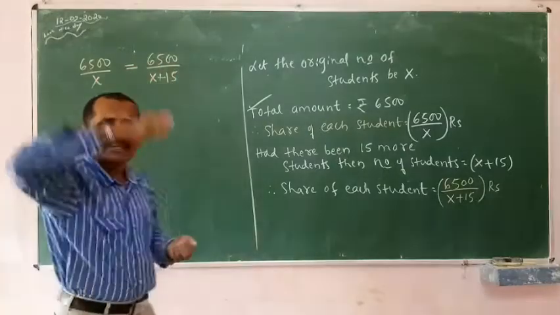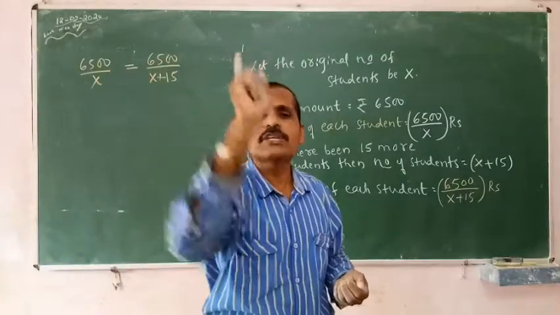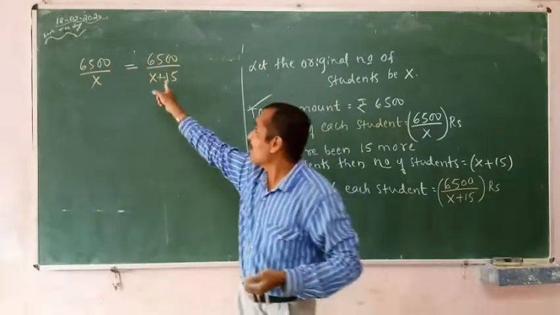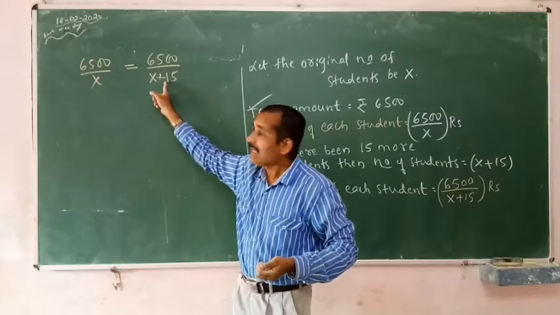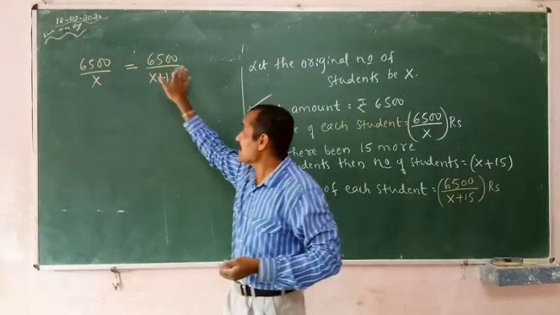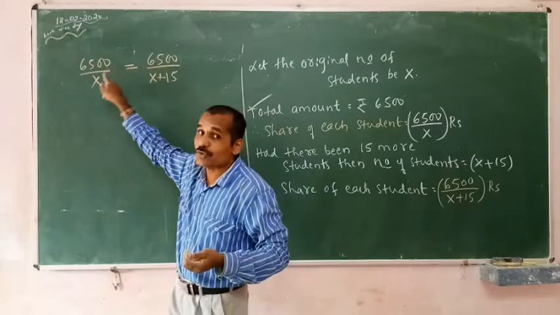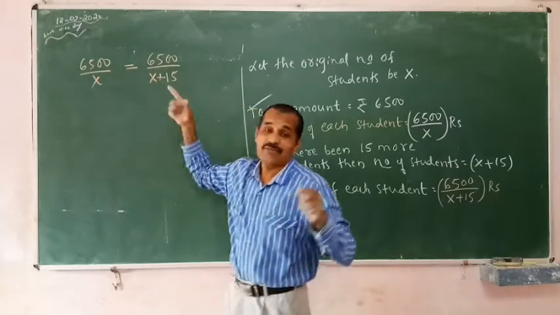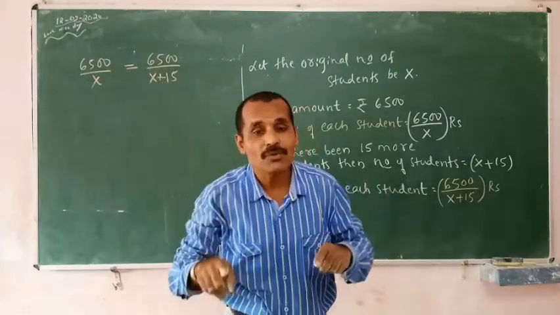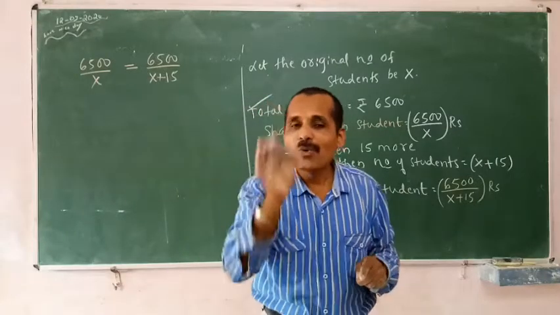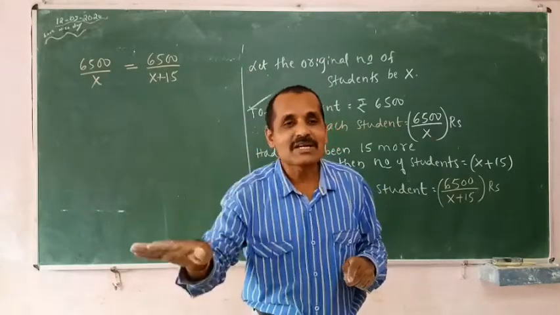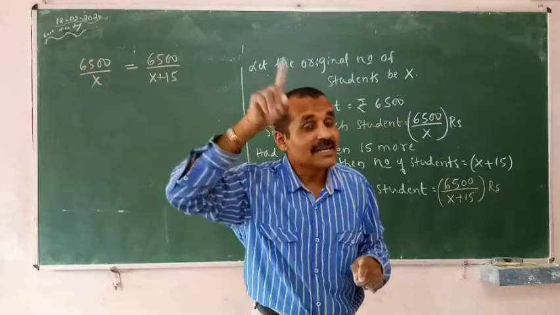What is this? That is also the share of each child when the number of students is more. This is when the students are x in number. Here the students are 15 more. And we have told: more is the student, less is the amount.